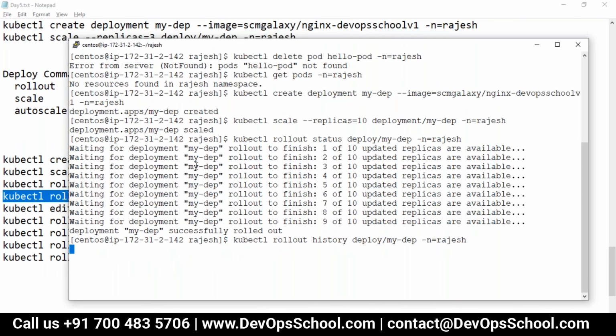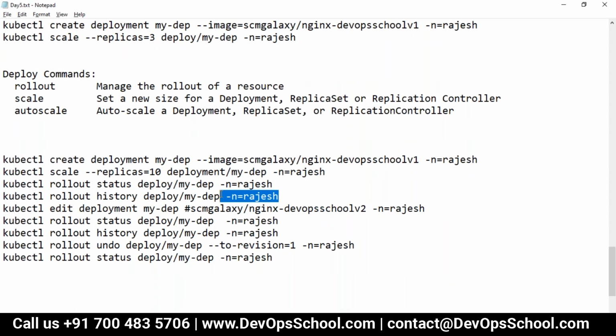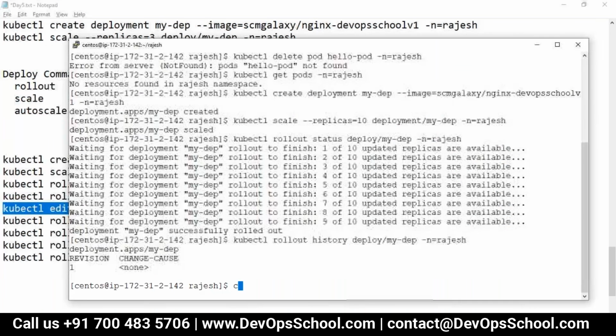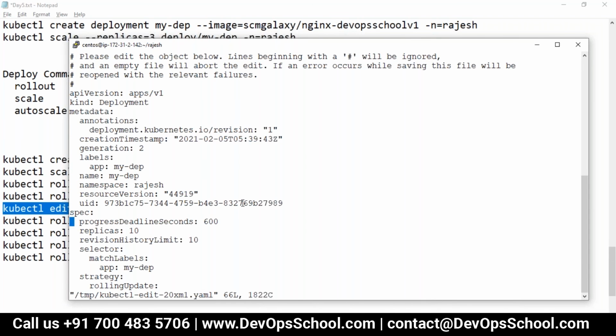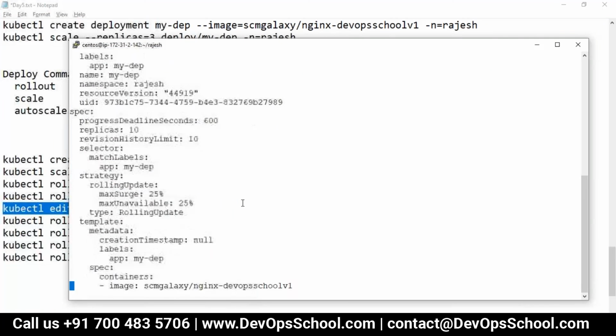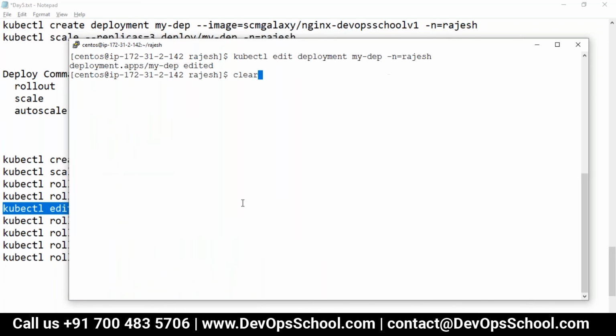and then history, versioning. Only one version right now, only one image. Now I'm going to change the image name. So V1 to V2. Now check the history.